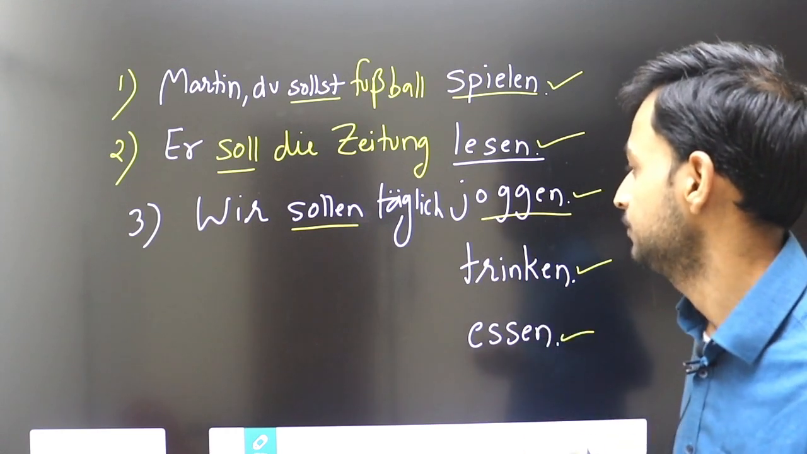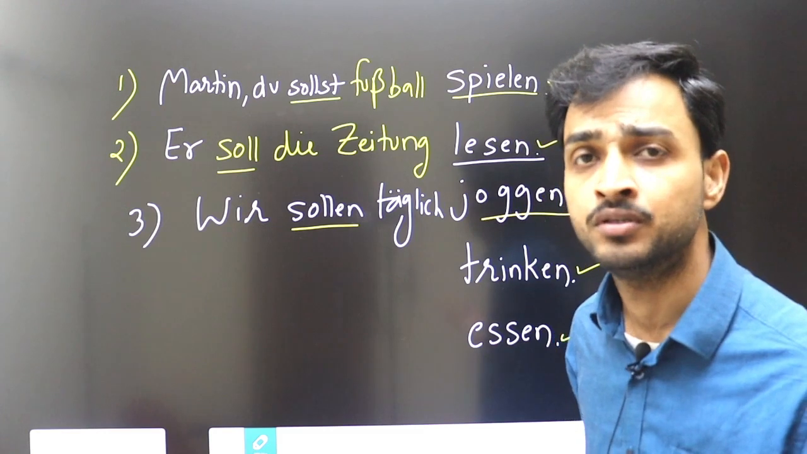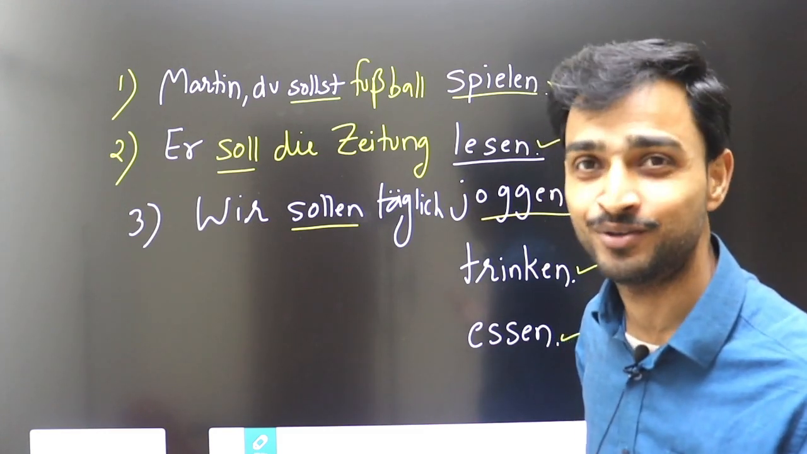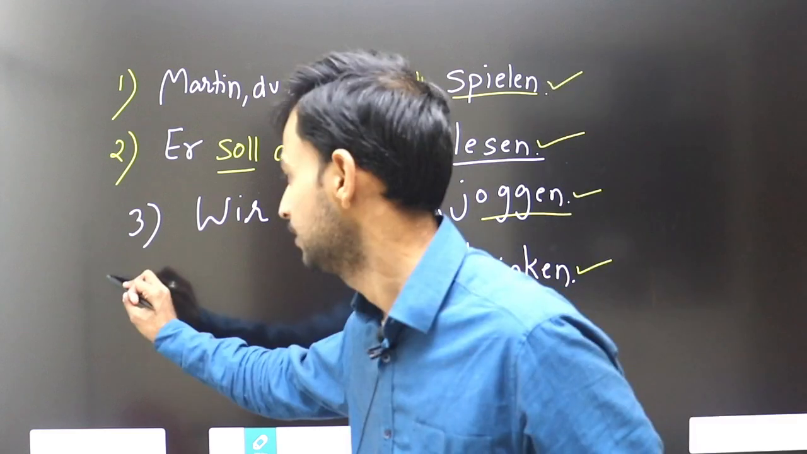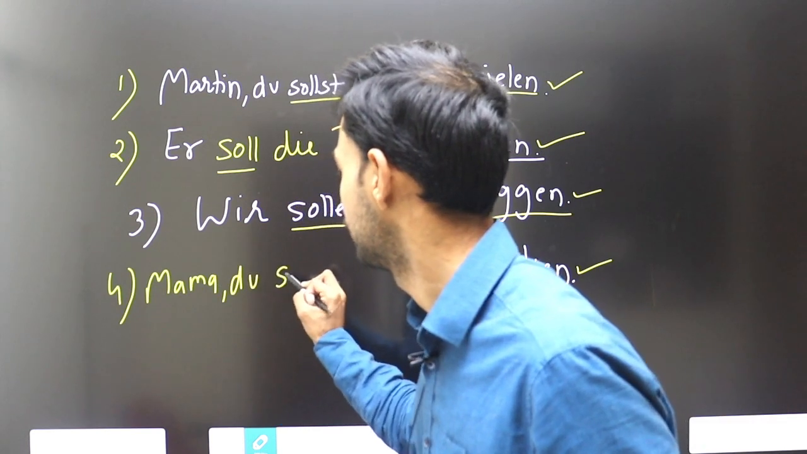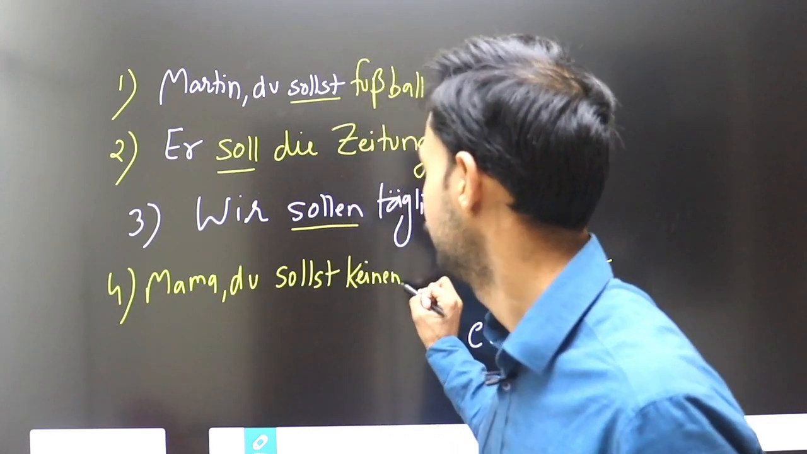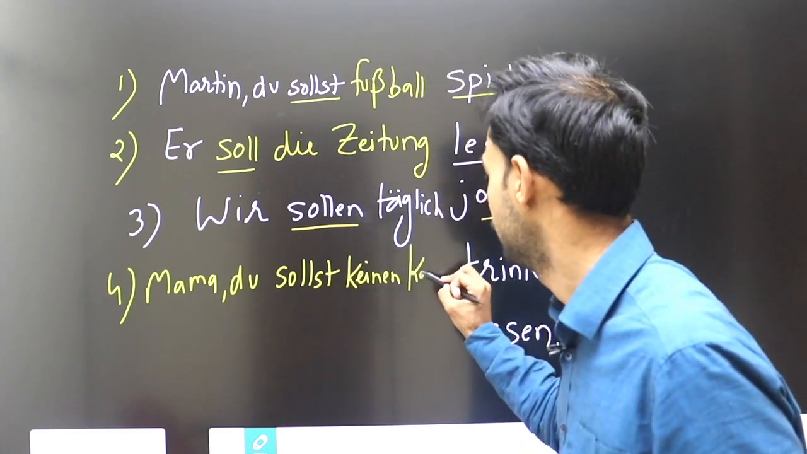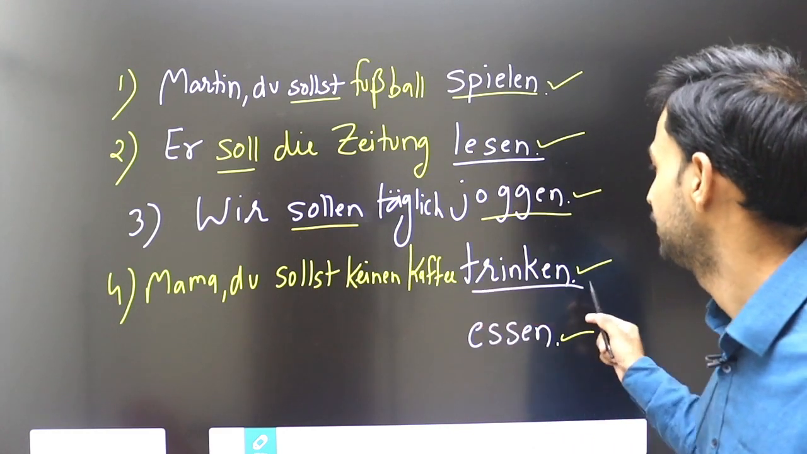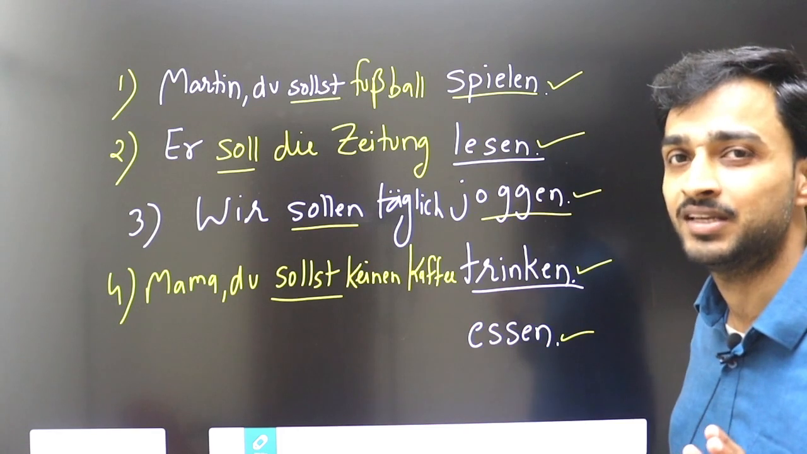Trinken. I am saying to my mother, Mama, you should not drink coffee. You should not drink coffee. Okay, I will say Mama, du sollst keinen Kaffee. You know, keinen Kaffee. Kaffee is a noun, so keinen Kaffee. Trinken. So this is my infinitive and this is my modal verb. Du sollst keinen Kaffee trinken.